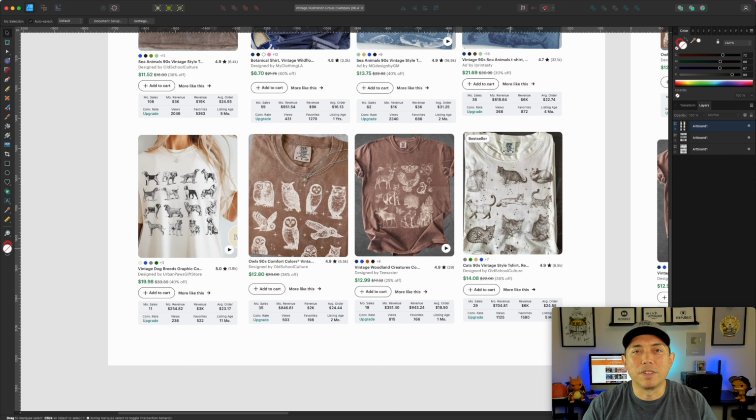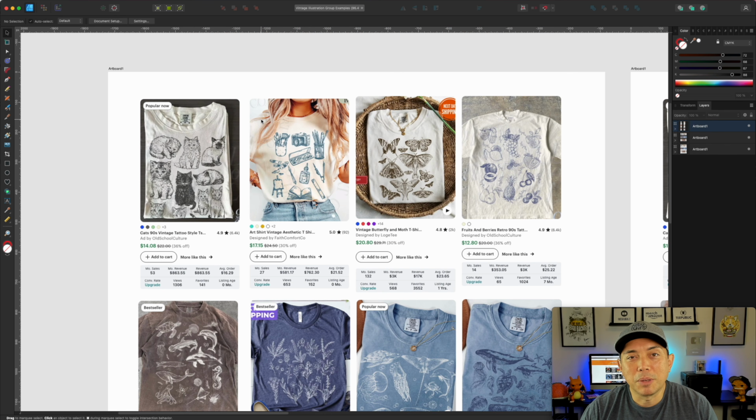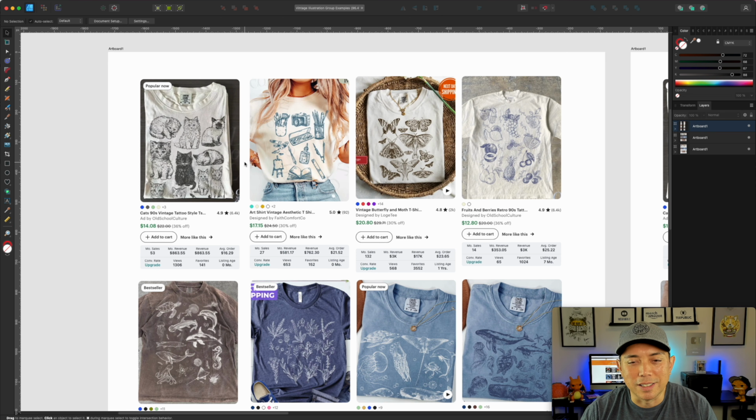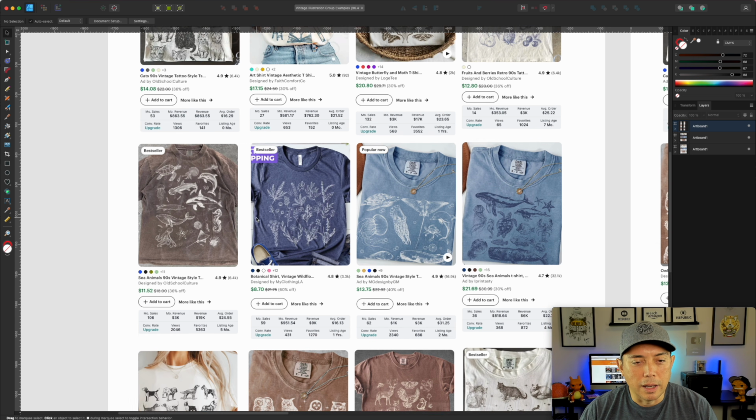You can't just type in vintage illustration t-shirt. You may find some in this case because all of them say vintage, and there are illustrations, so maybe it'll catch on. Maybe people will put that in the title, and if it's in the title, then you'll find it easily. But when the trend first comes out, there usually isn't a name yet. So keep that in mind. All right, so we see with the Profit Tree data here that these are selling.